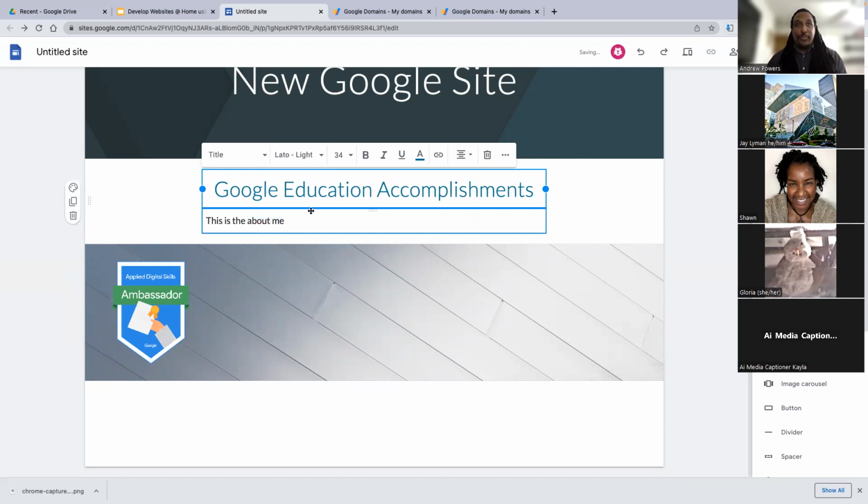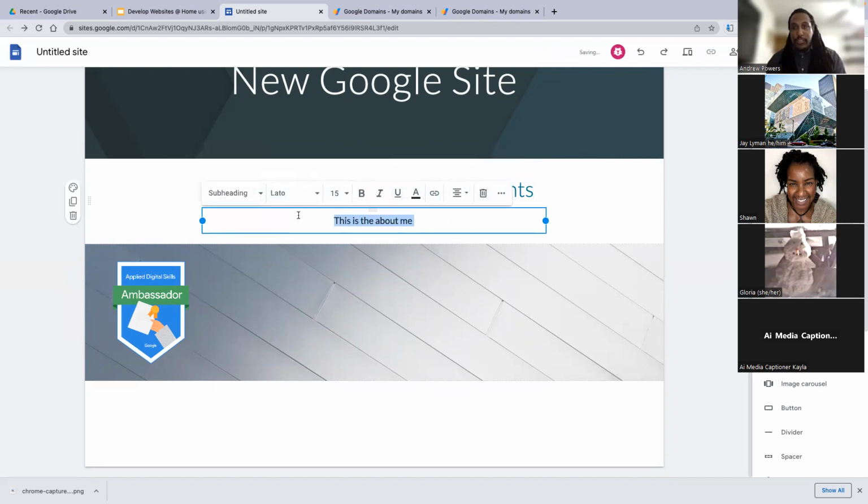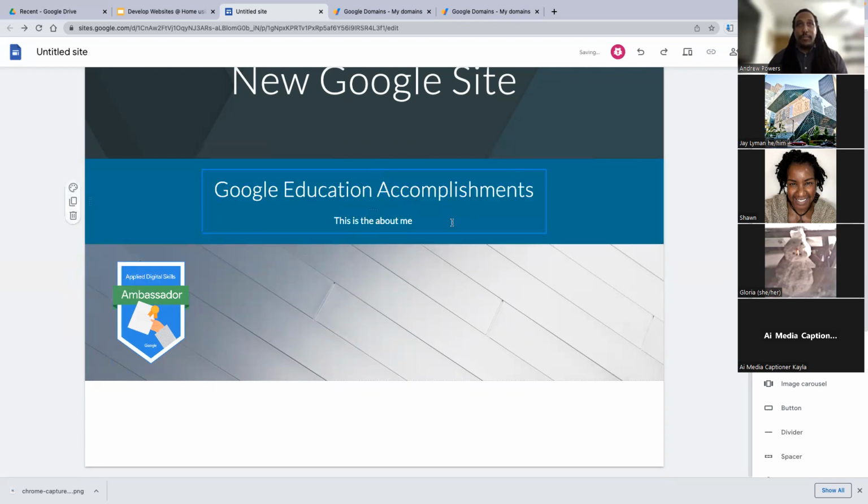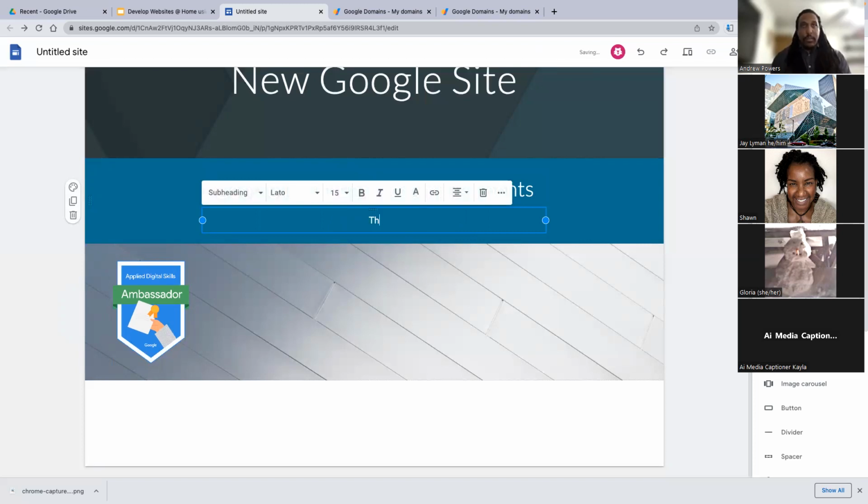I usually like to do an improv of someone's idea or business they already have, so it's a better example than me just making up stuff. But this is just to show how you can maneuver this, because I will jump into a fully developed Google site so you can see capabilities rather than just the techniques. And you can also ignore the spelling because it will be terrible. This is why I do multiple drafts. Or you can just make fun of it. That could be part of the fun.